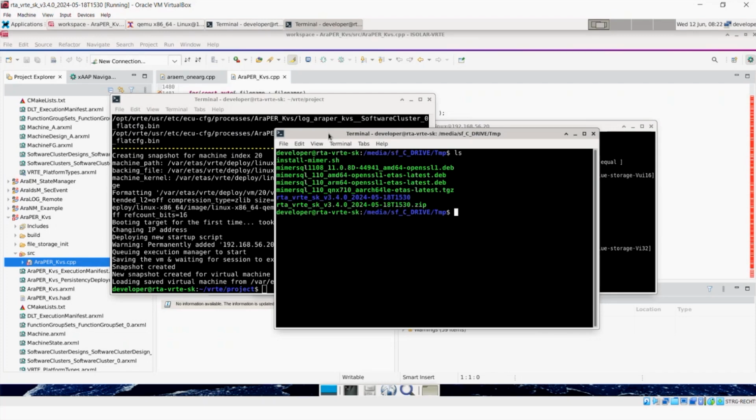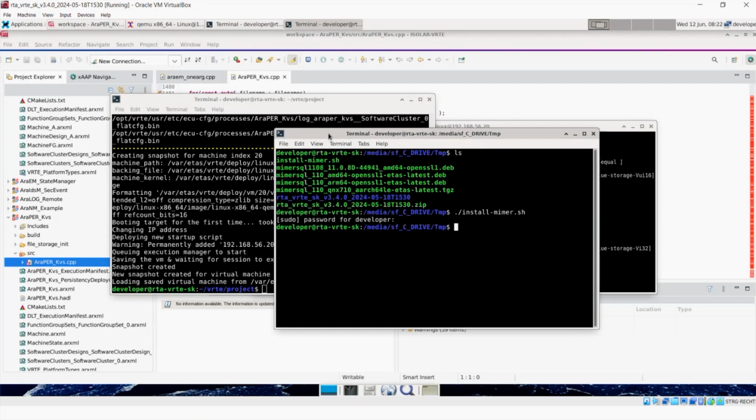Because you probably don't want to watch us looking at a download happening, we've downloaded that already, and we've just written a simple script called install MIMA. What that does is it will install those deb packages and that zip file for us. If you run that, it will ask us for a password, which we tell you when you buy the starter kit from us. But that will go away and install MIMA for us. Okay, so that's now done. It's a relatively quick thing to do.